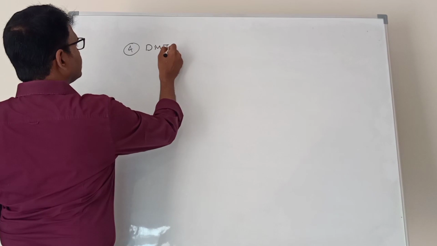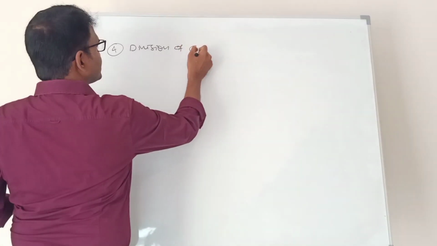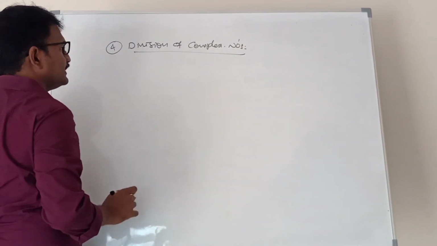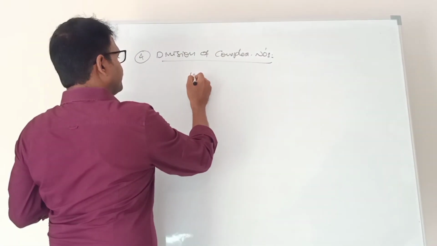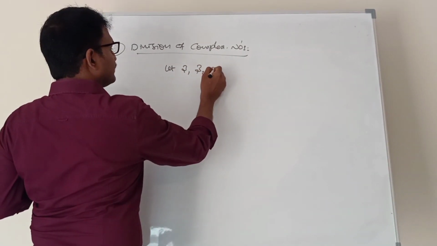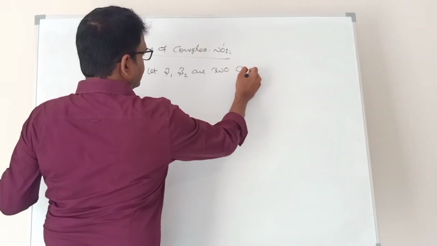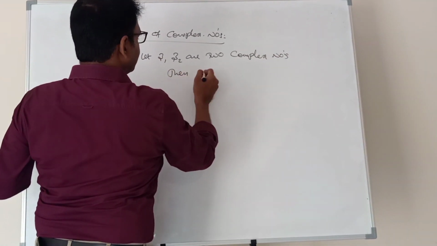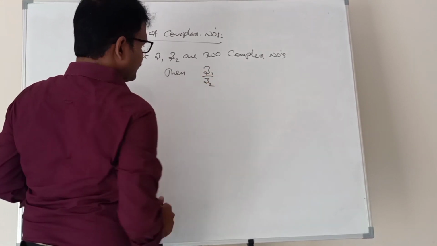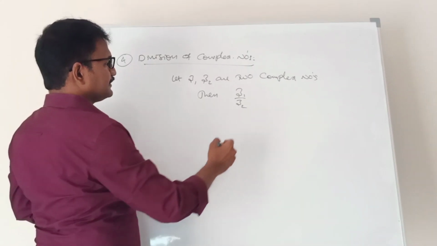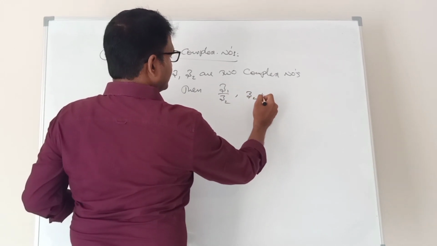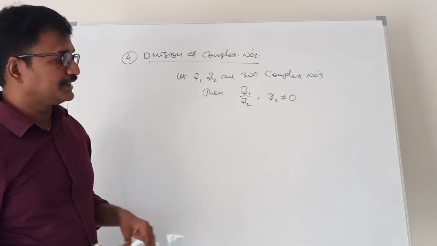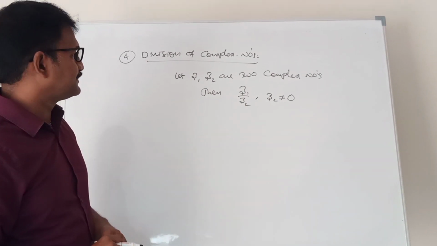Division of complex numbers. Let Z1, Z2 be two complex numbers. Then Z1 by Z2 also gives a complex number if Z2 is not equal to 0. If it is 0, Z1 by 0 is not defined. That's why Z2 is not equal to 0.